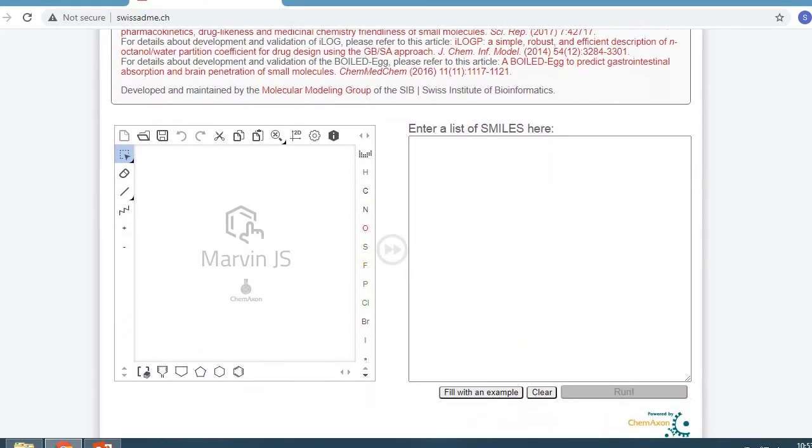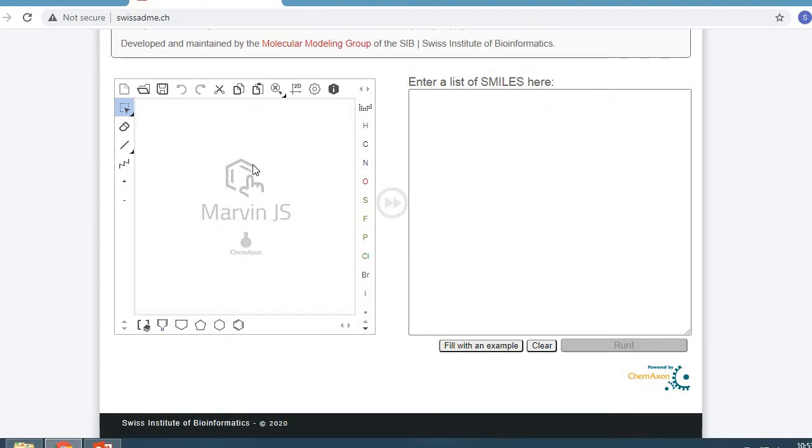So this is a window to draw the structure of a compound, and we can convert this structure to SMILES notation by clicking on this arrow button. SMILES is nothing but the simplified molecular input line entry system, and this we have already discussed in our previous lecture. You can check the description box for the link of this video.